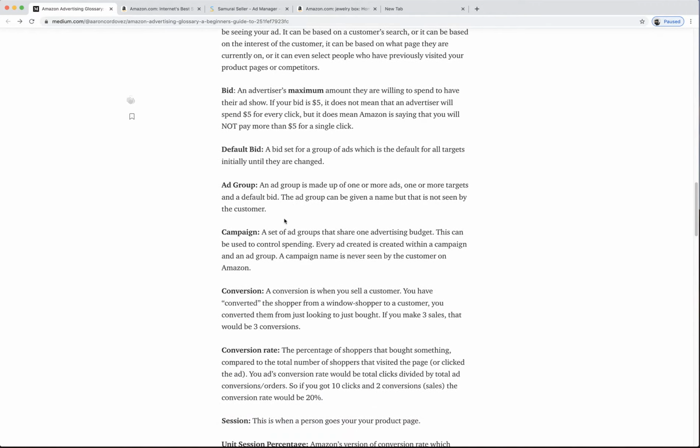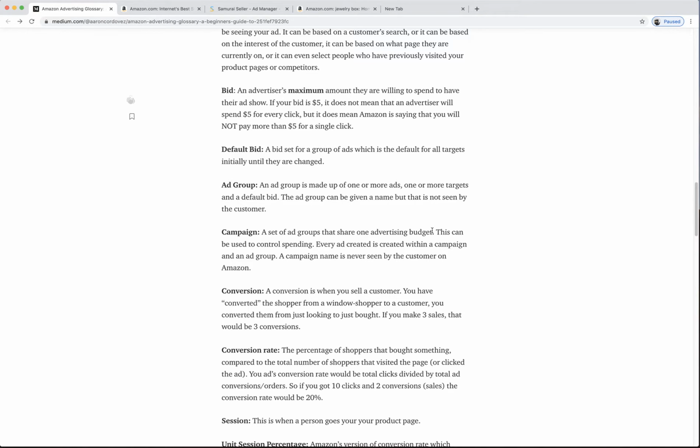Okay, so campaign. A campaign has at least one ad group, and it could have several ad groups, and it has one budget. What happened is you might want to put all of your ad groups. And again, this is not advice. I actually don't follow this strategy, but let's say you could put 5 ad groups for all your different colors of stuff. And then you only want to spend $50 on ads for those things. So that's what you have there.